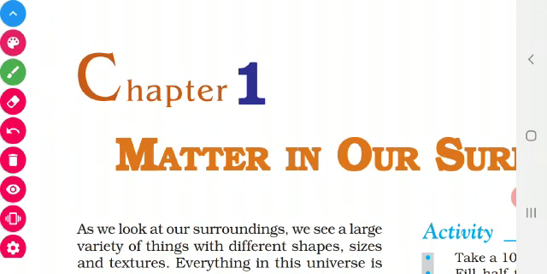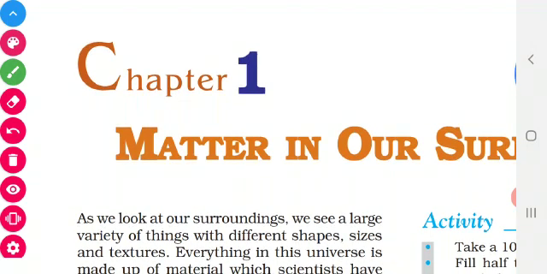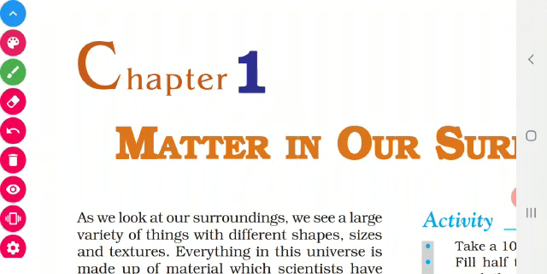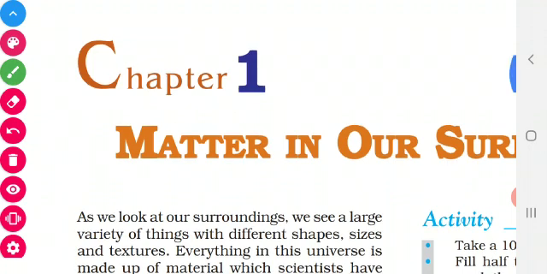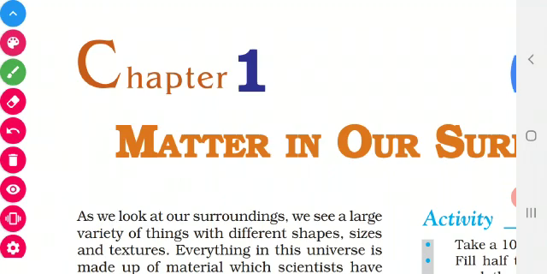In the first class, we have seen how the 15 chapters are divided into 5 themes, and also which chapter is coming under physics, chemistry, biology and EVS. Now let us start the first chapter, matter in our surroundings. This chapter is coming under the chemistry unit.